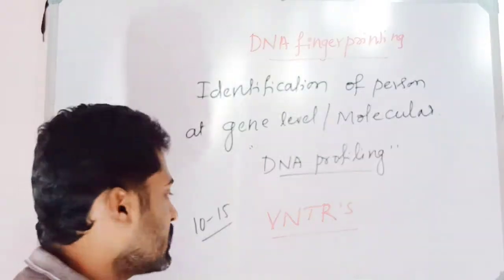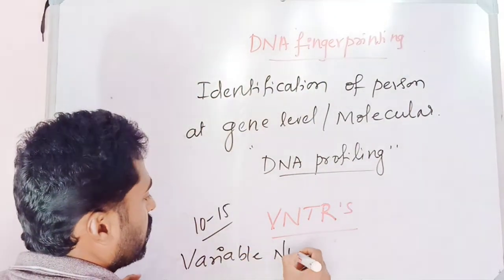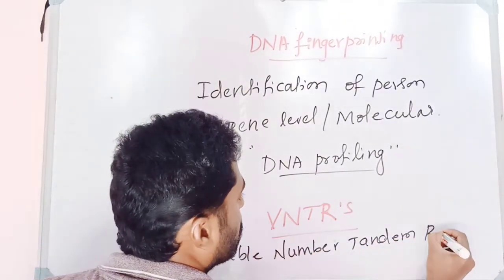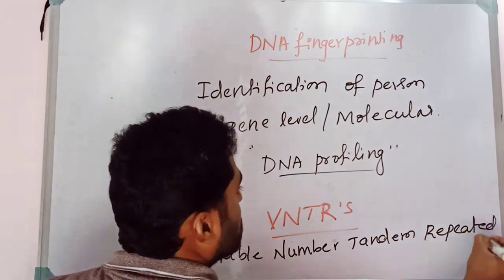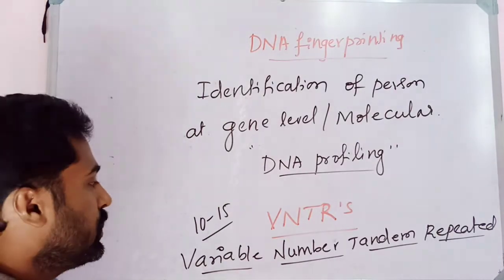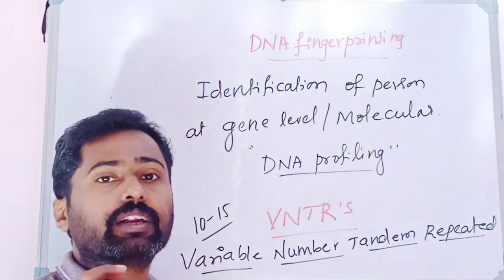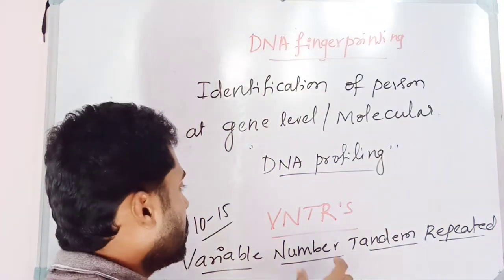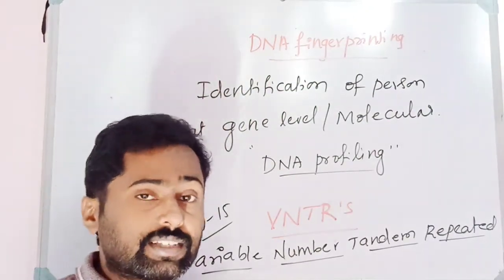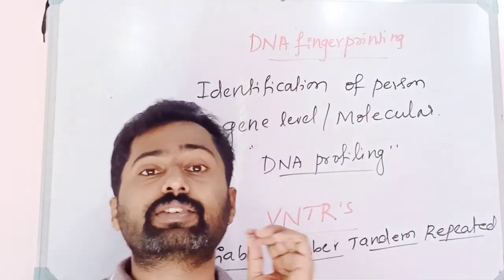So what is this VNTR sequence? VNTR is nothing but variable. V stands for variable, N stands for number, T stands for tandem, and R stands for repeated. Variable number tandem repeated sequences. It means that the number of those repeated sequences will vary. That's why they were named VNTR sequences, and these are unique for a particular person. I said nearly 99% of the DNA found in human beings from one person to another is similar.